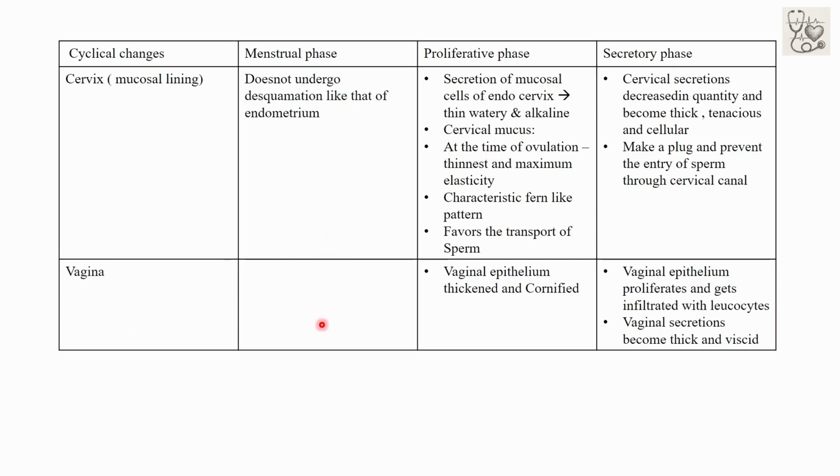Similarly, what are the changes that occur in the vagina? There are no such changes in the menstrual phase, but in the proliferative phase, the vaginal epithelium is thickened and cornified. Similarly, in the secretory phase, the vaginal epithelium proliferates and gets infiltrated with leukocytes, and the vaginal secretion becomes thick and viscid.